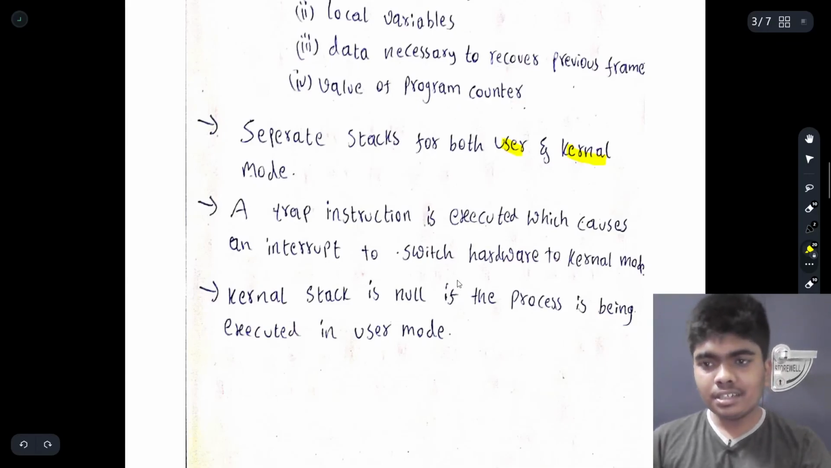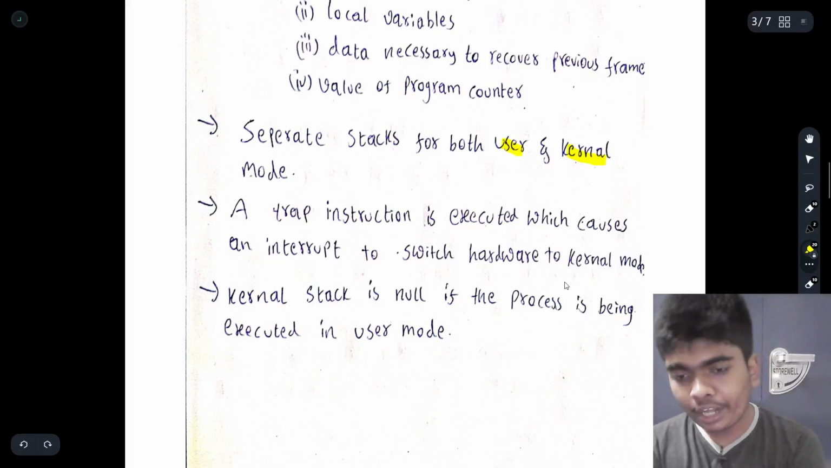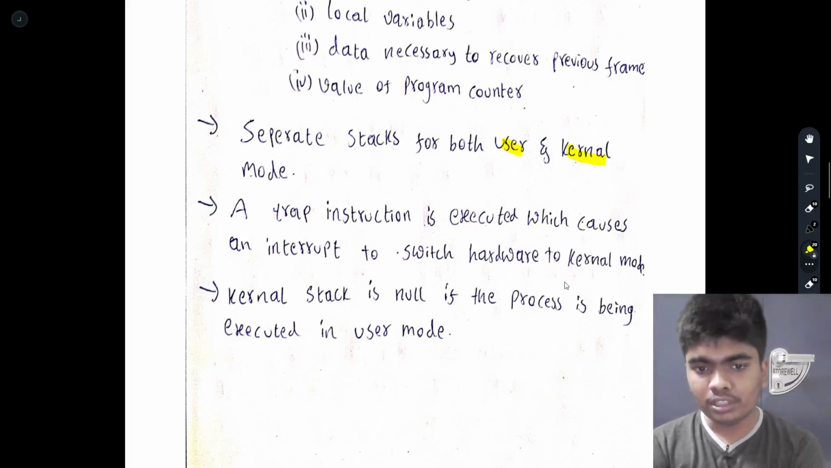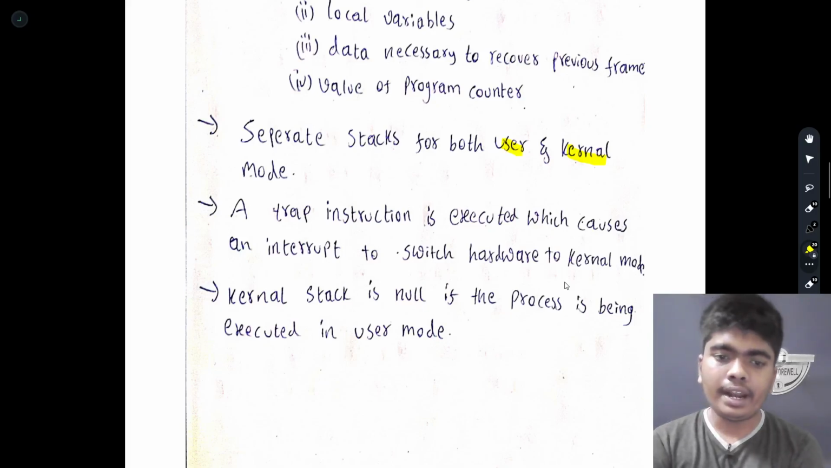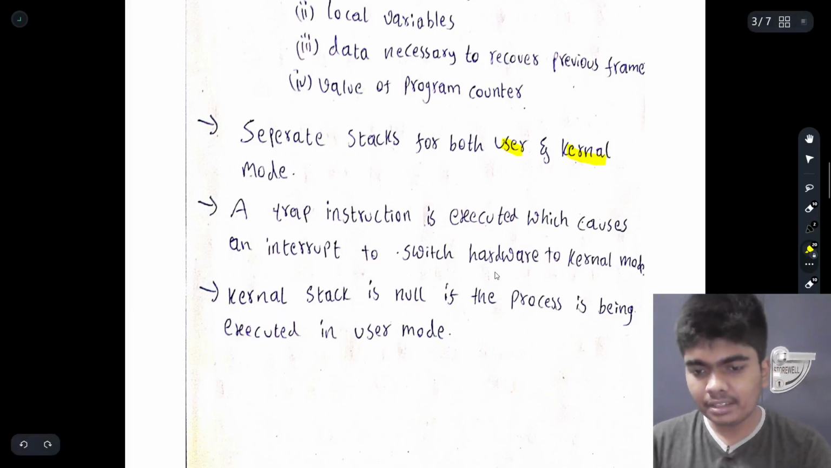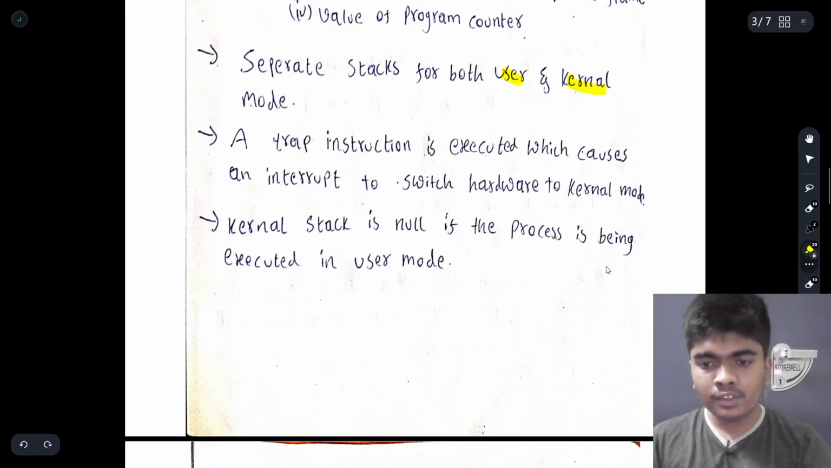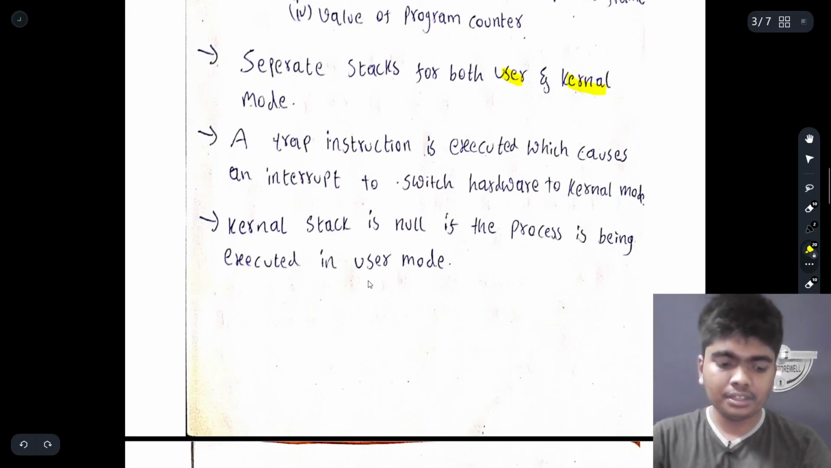A trap instruction is executed which causes an interrupt to switch the hardware to kernel mode. So if a program is being executed in user mode, and it needs to switch to kernel mode, then a trap instruction is produced to perform the switch of the hardware to kernel mode. The kernel stack is null if the process is being executed in user mode.